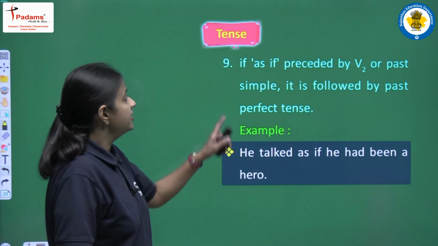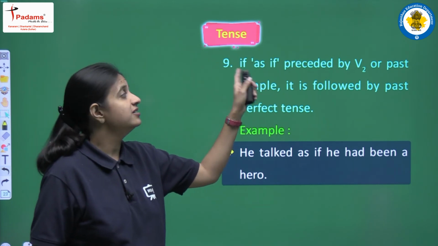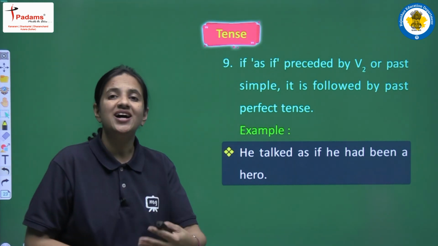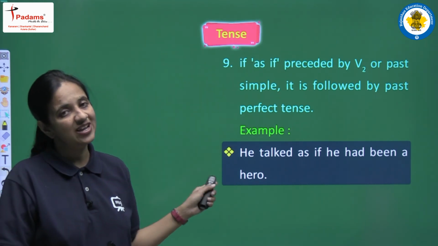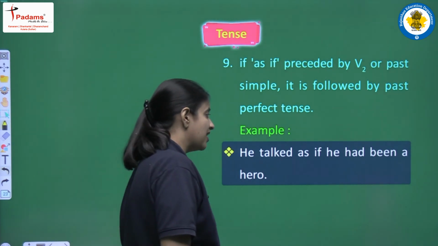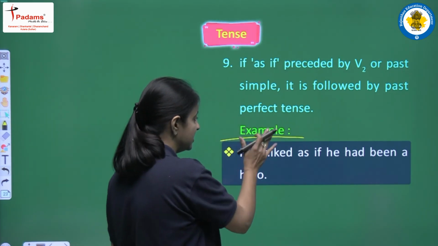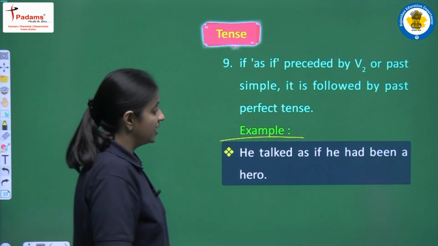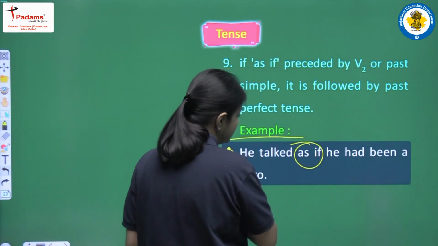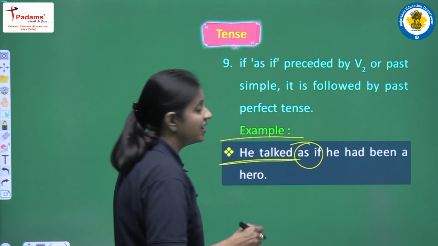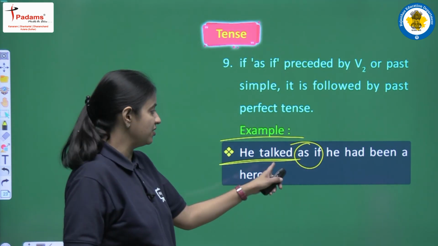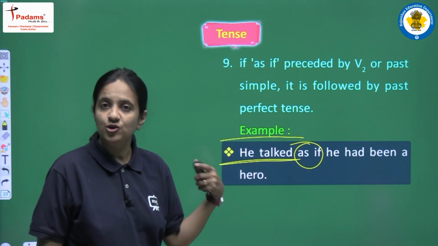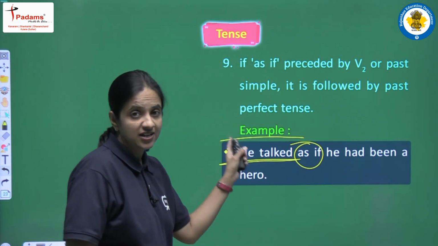Next point is: if "as if" is preceded by verb second form or past simple, it is followed by past perfect tense. Again we have one more structure, and now according to this structure let's see the example. He talked as if he had been a hero. Again we have "as if" in the sentence, but now before "as if" we have past simple tense. How can we say? Because we have the second form of the verb, that is "talked", and no helping verb here. So this is past simple tense.